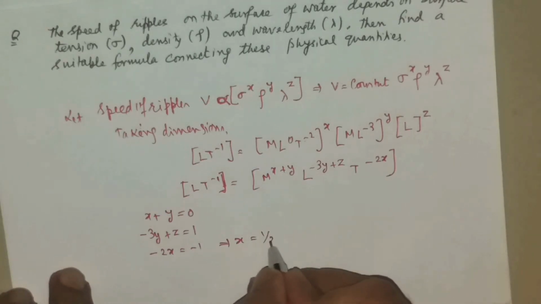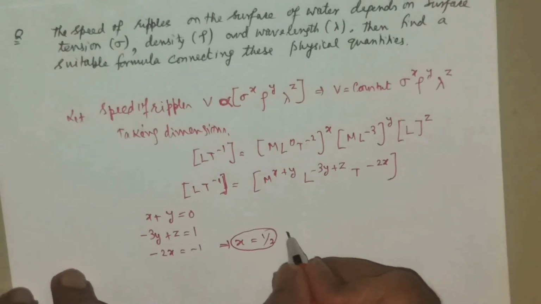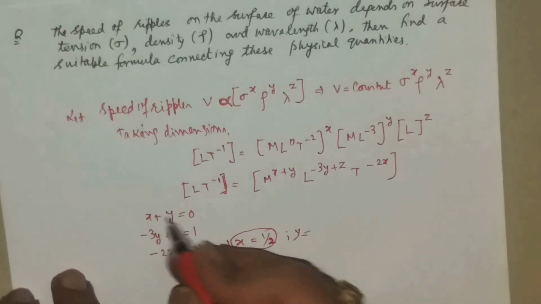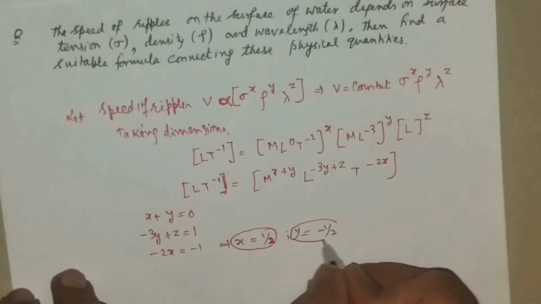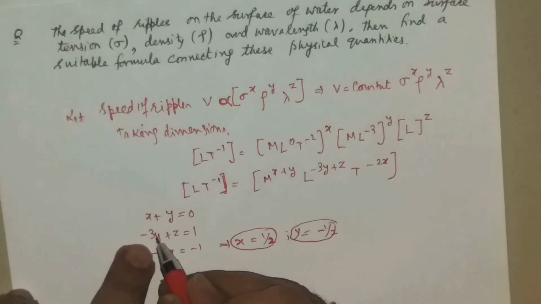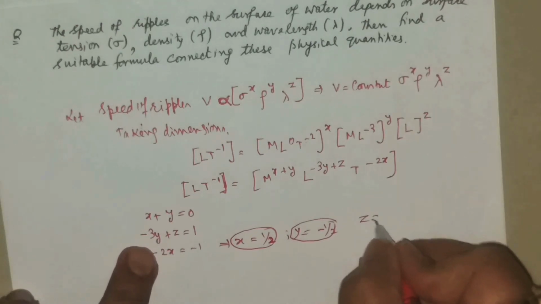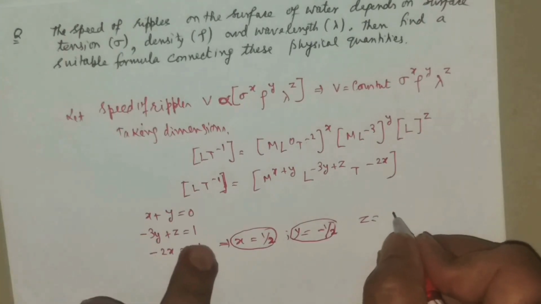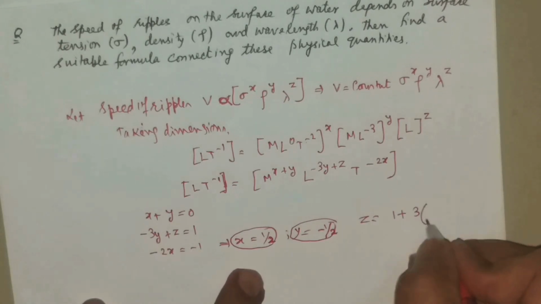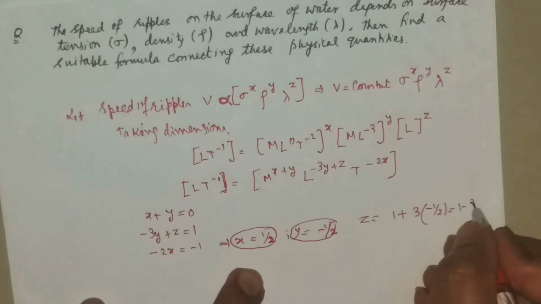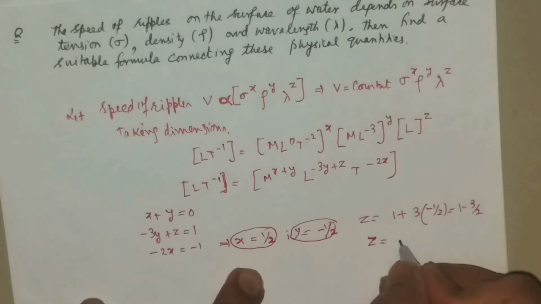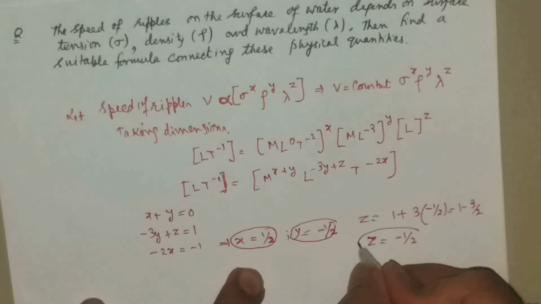So from here x is equal to half. If x is equal to half, y is equal to minus half, and z is equal to 1 plus 3y. y is minus half. 1 minus 3 by 2, so z is equal to minus half.